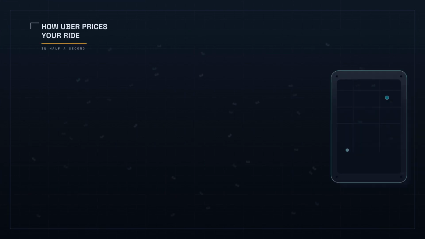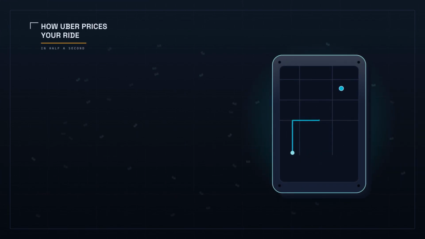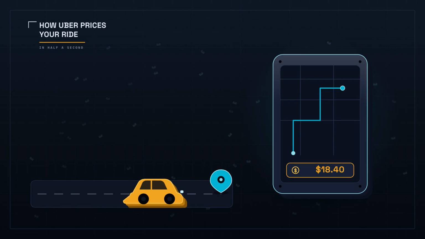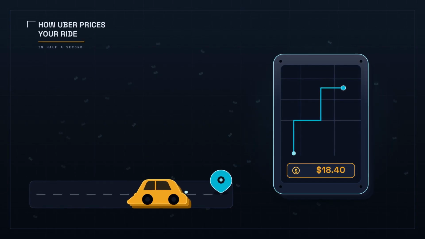You open the app and tap once. Half a second later, a price is on your screen and a car is turning toward you, picked out of thousands moving through the city right now. Here is what happened in that half second.